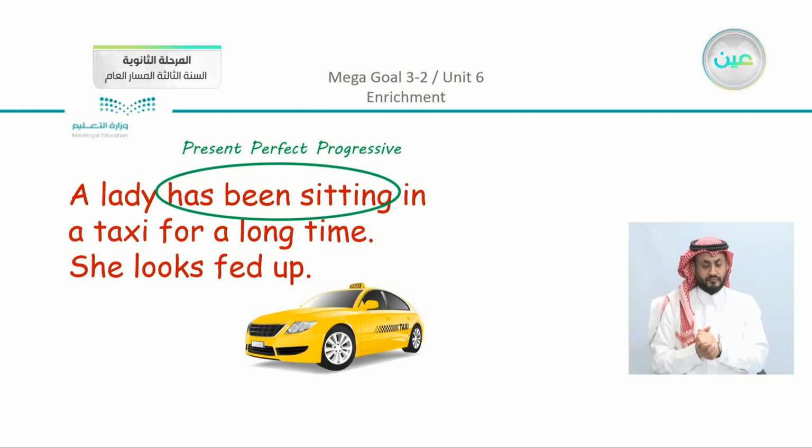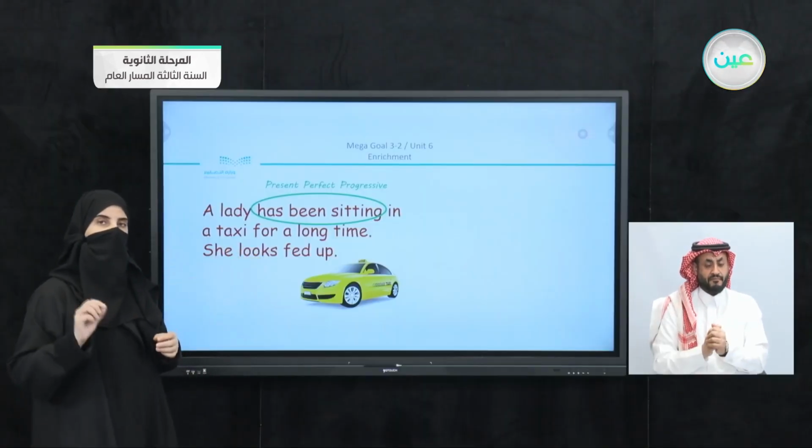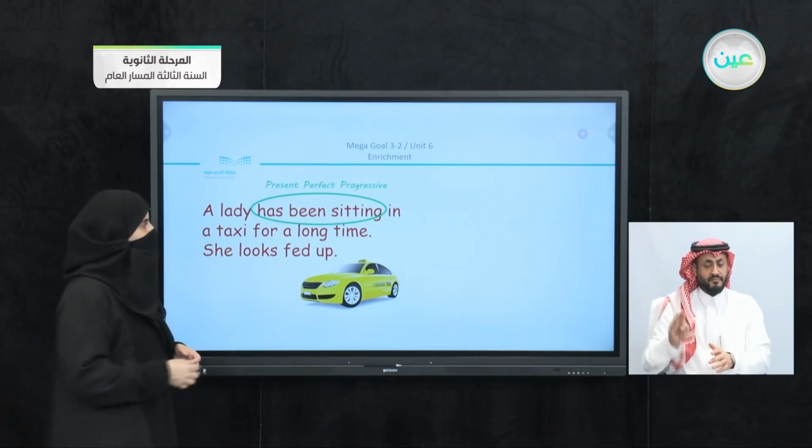A lady has been sitting in a taxi for a long time. We have here has been sitting. Now you can see that we have here the present perfect progressive. What did you notice here? That we have here the progressive verb, and before it we have been. So it is necessary to use been with the progressive.